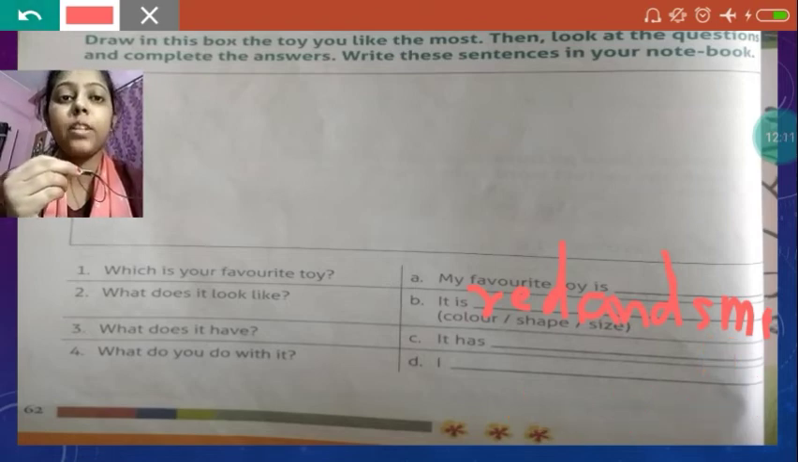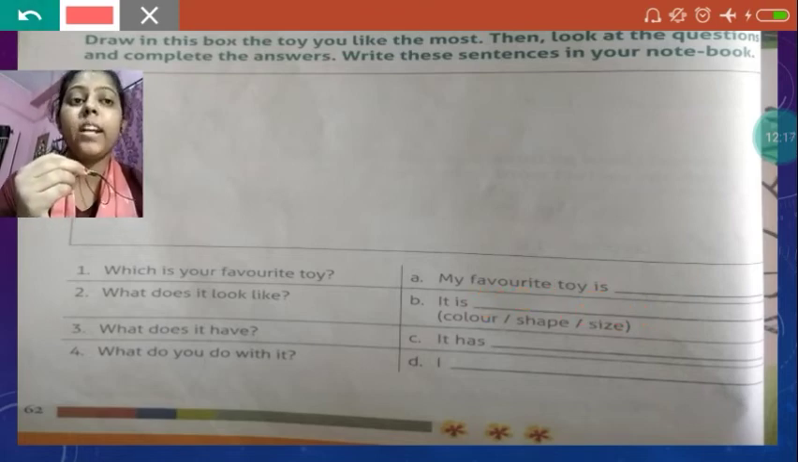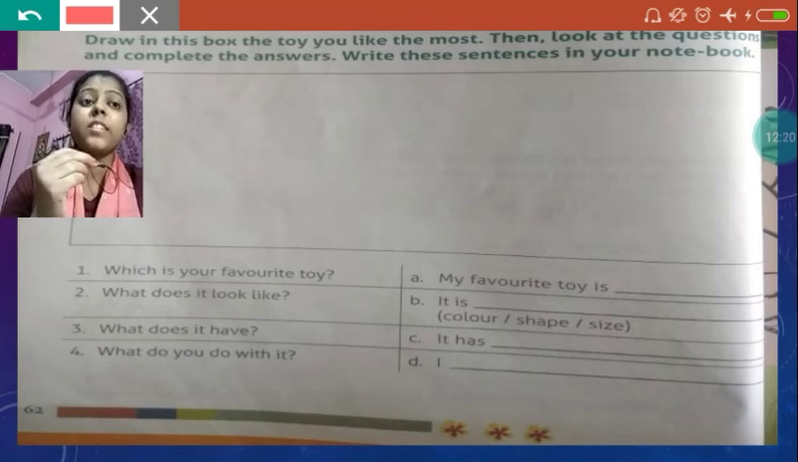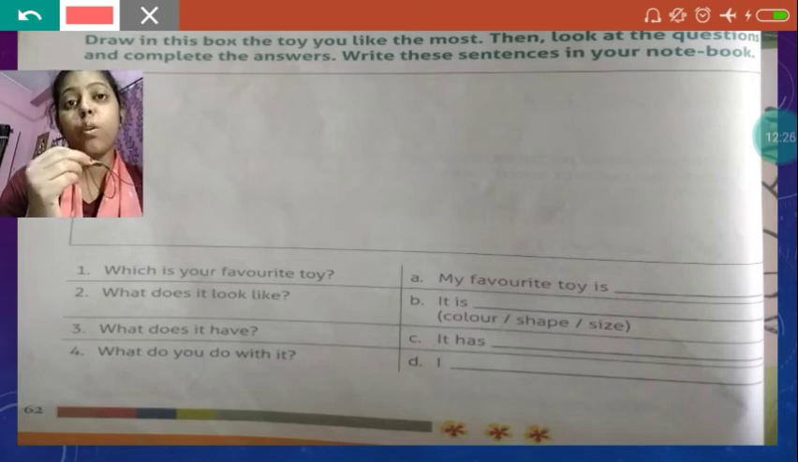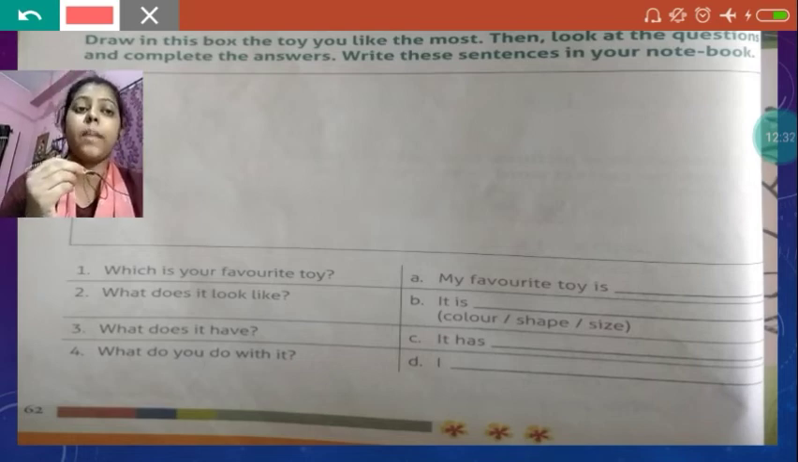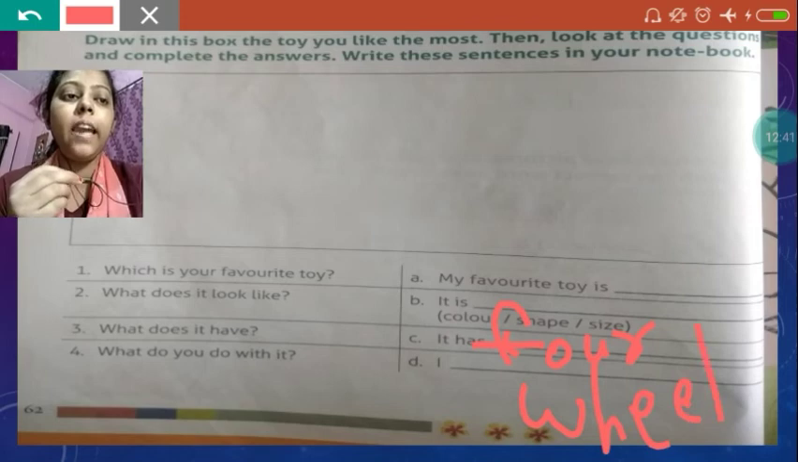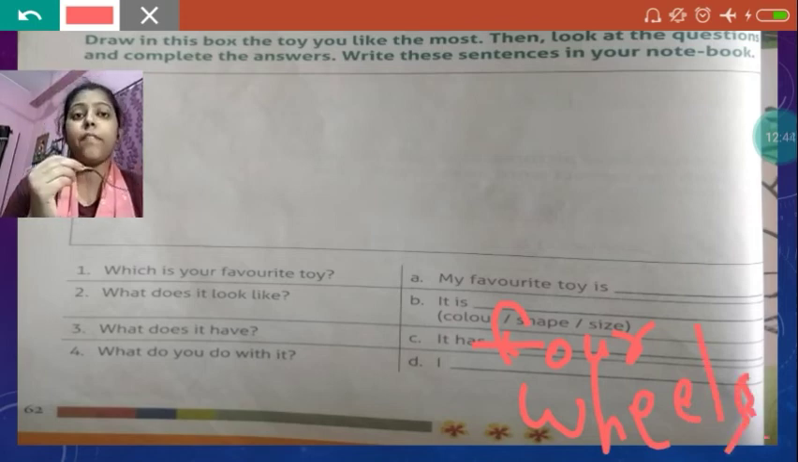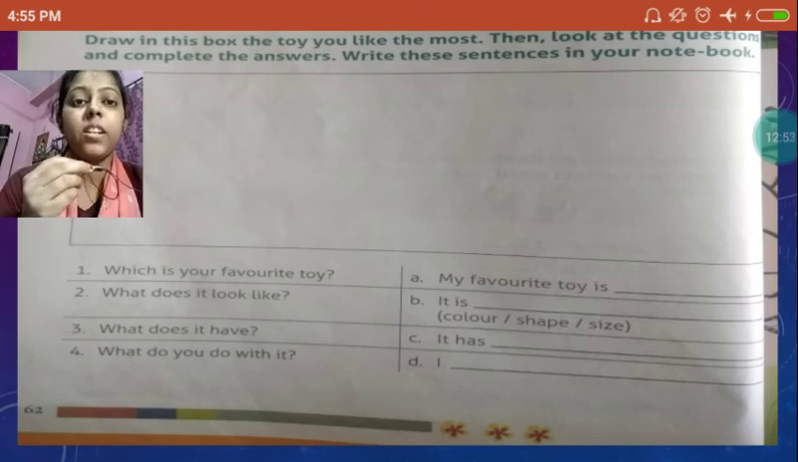Then the third question is, what does it have? Now you can describe what your toy contains. If you have a car, you can write it has four wheels. If you have a doll, you can write it has two hands, it has two legs. In this way you can describe what it has.